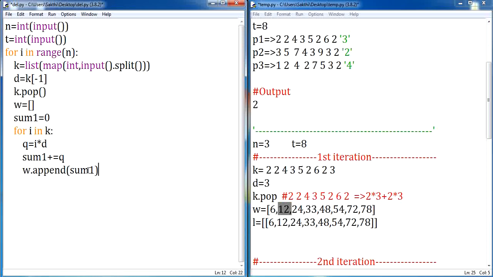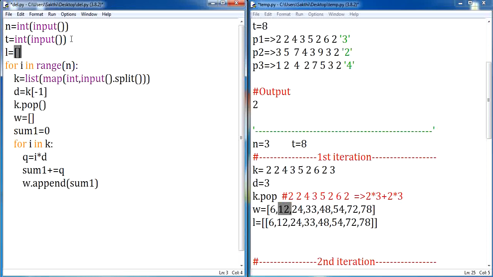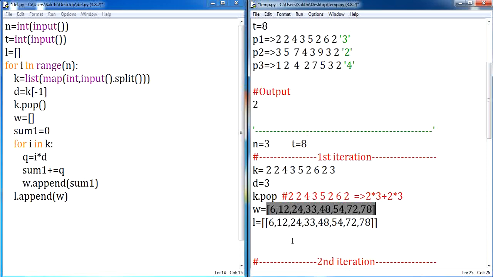So far I hope you are clear, and this iteration has to be done for all 3 participants, not for a single participant. I don't want this data to be overwritten. So let me declare one more list and put this data in that list. After doing all the calculation, I'm going to append this W value to this particular list. This W is a list which consists of the distance calculated for each and every second. I'm going to put this list inside another list, so this particular list will become a sublist. This is for your first iteration. This is how the process will happen.